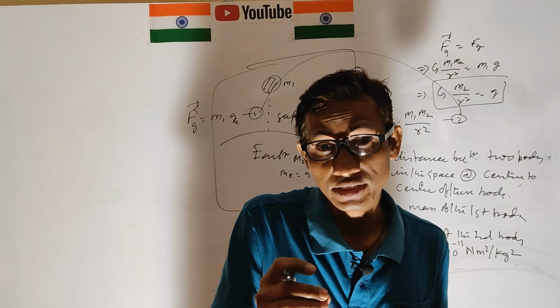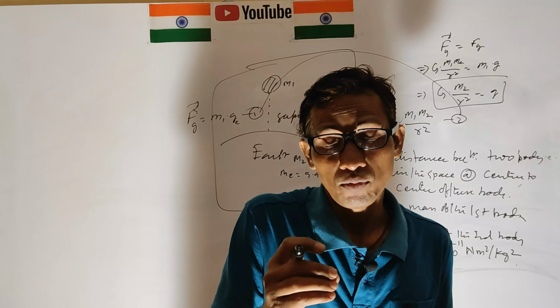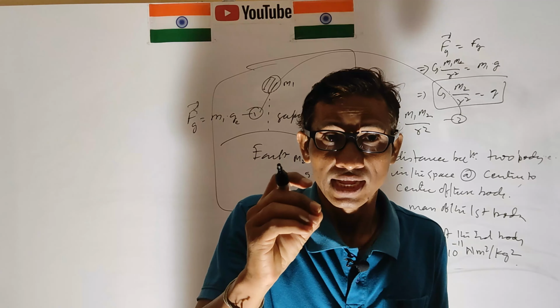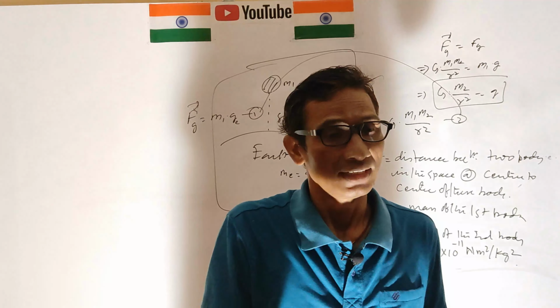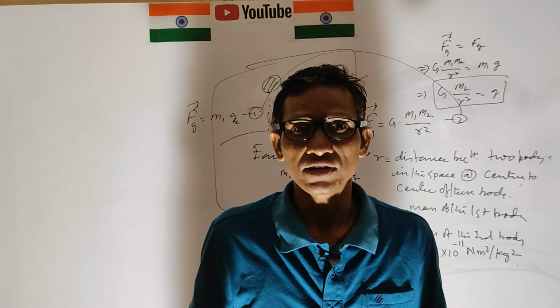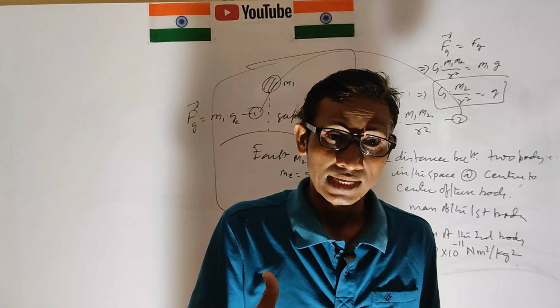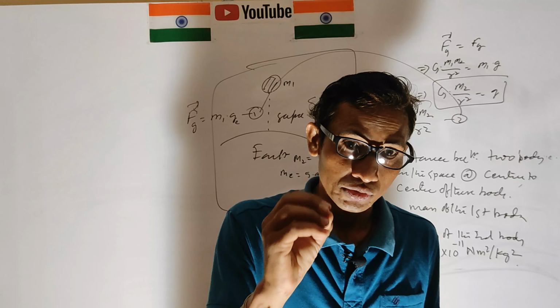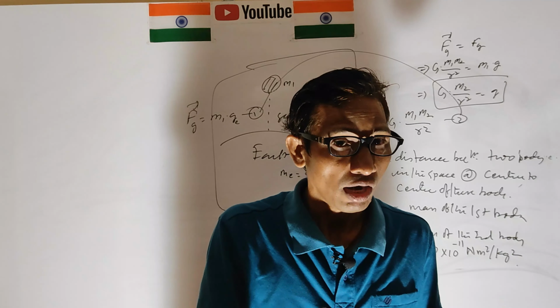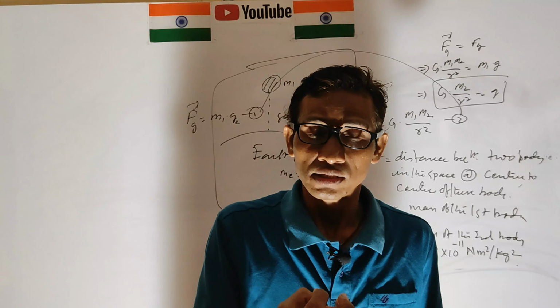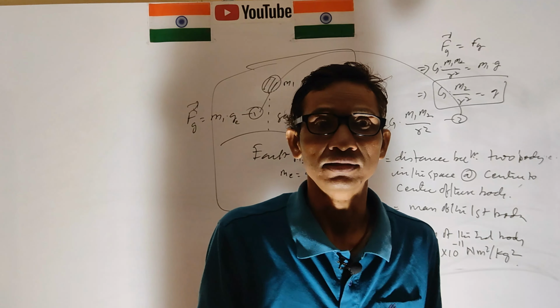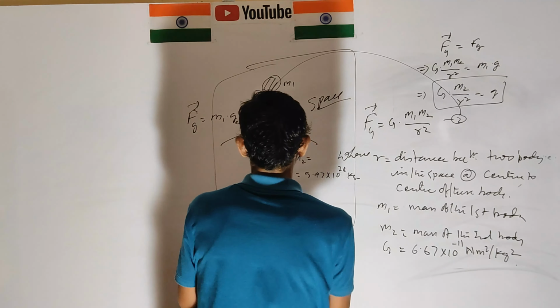At which point is a body placed and pulled down toward the center of the earth, and where is g equal to 0 so that it is not pulled by the earth? So we have to find this out.